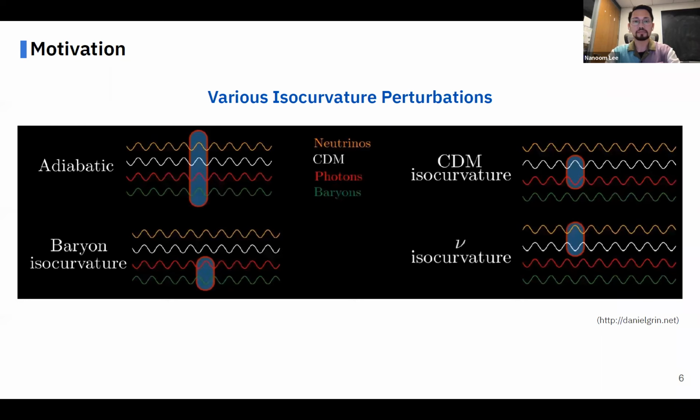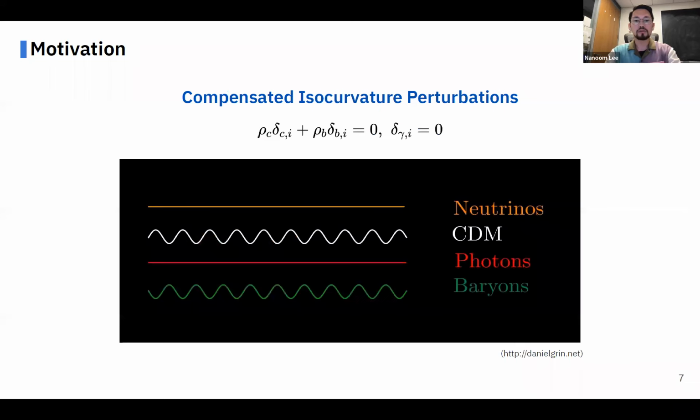For example, if baryon perturbations differ from this condition, we call it baryon isocurvature perturbation, which is shown on the left bottom. In addition to these general isocurvature perturbations, there is one interesting combination of baryon and CDM isocurvature perturbations. This is what we call compensated isocurvature perturbations, where the baryon perturbations and CDM perturbations cancel each other so that there is no net contribution to total matter perturbations.